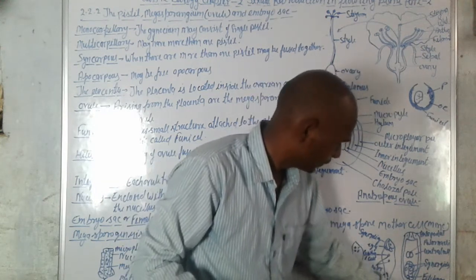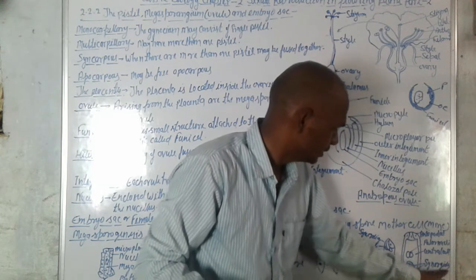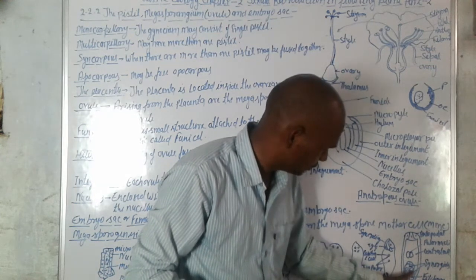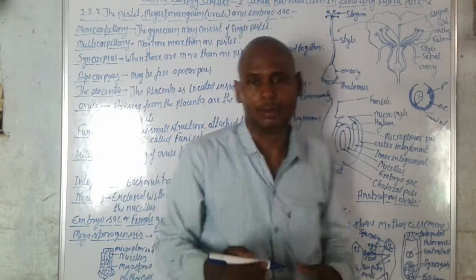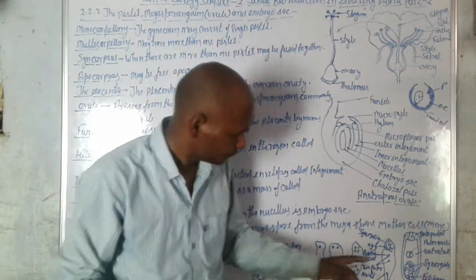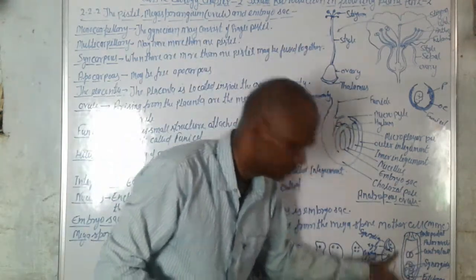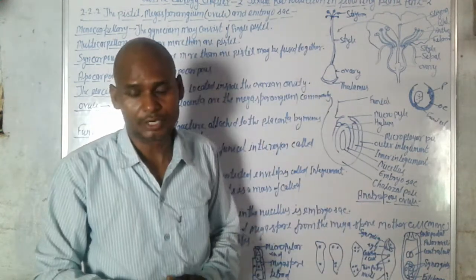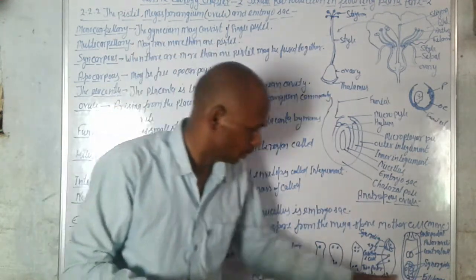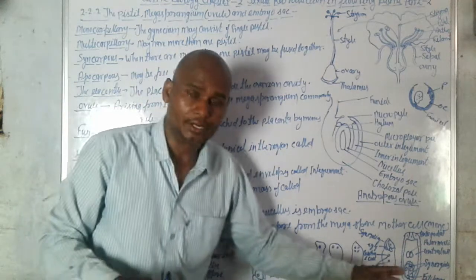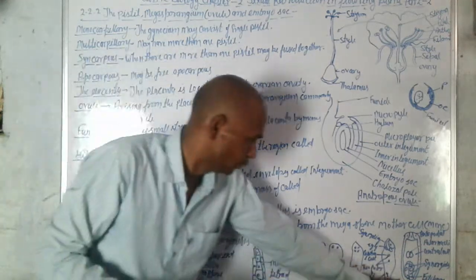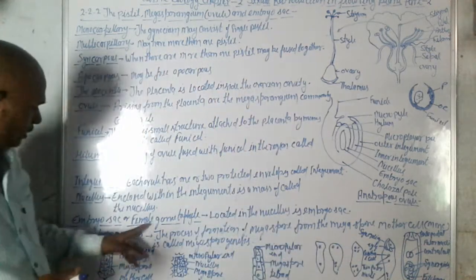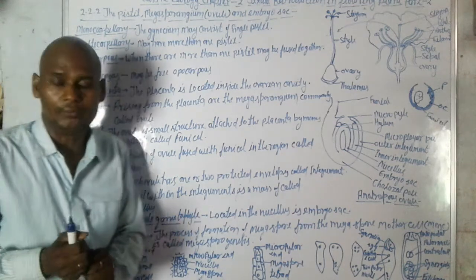And this is the filiform apparatus and synergids, and they are covered. So this is the embryo sac. This is the embryo sac. Okay, we know about the development of the embryo sac or female gametophyte.